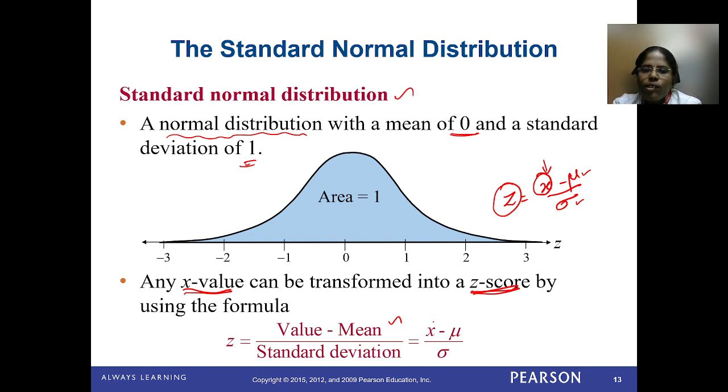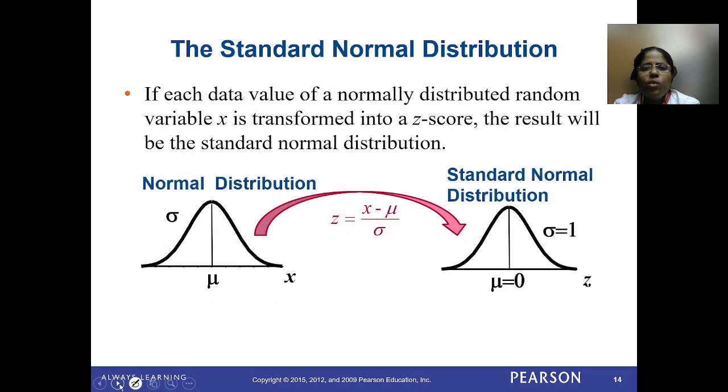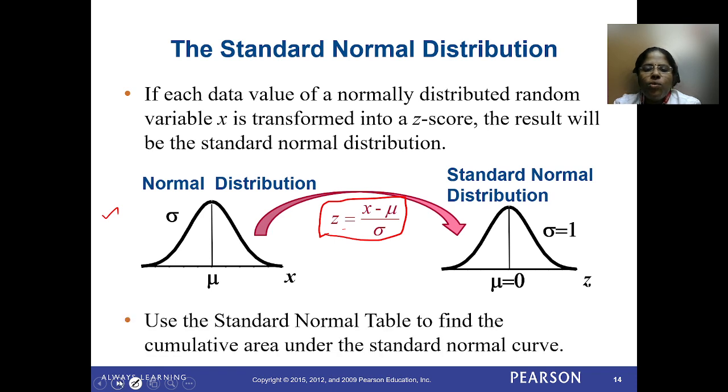So this z is called the z score. The next thing: each data value x of a normally distributed random variable x is transformed into a z score. The result will be the standard normal distribution. This picture shows that you can transform the normal distribution to the standard normal distribution by using this formula, z equal to x minus mu by sigma. Use the standard normal table to find the cumulative area under the standard normal curve after this.